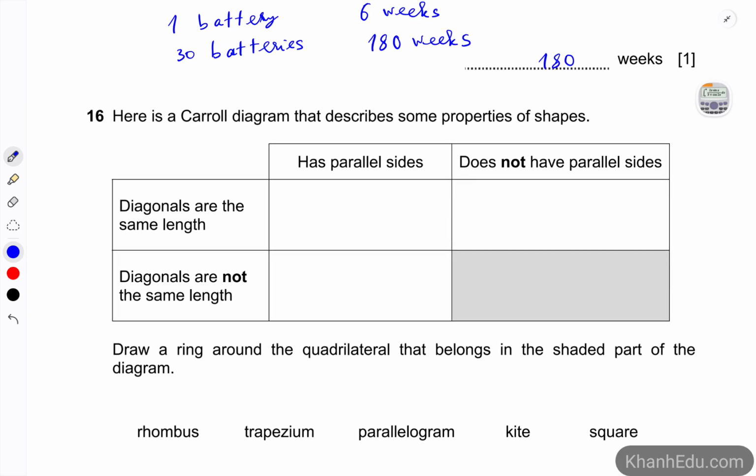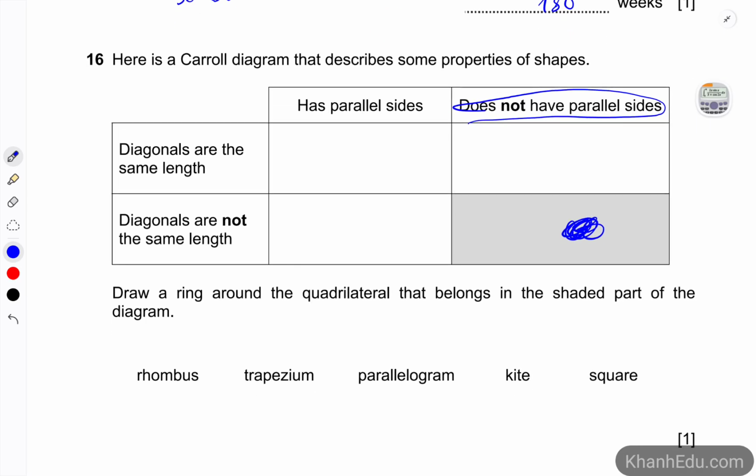Here is a Carroll diagram that describes some properties of shapes. Draw a ring around the quadrilateral that belongs in the shaded part of the diagram. So this one does not have parallel sides. So rhombus does not fit into this box.